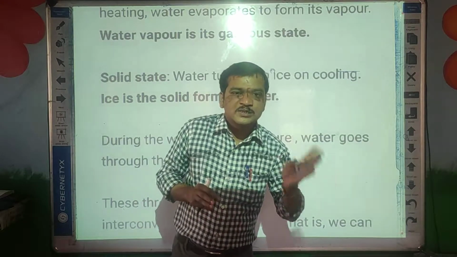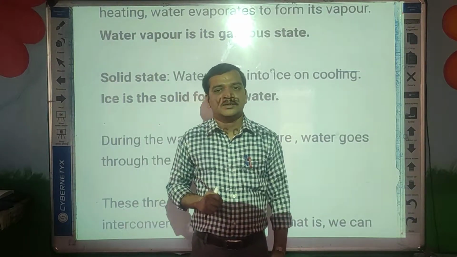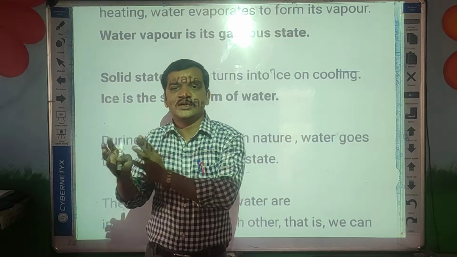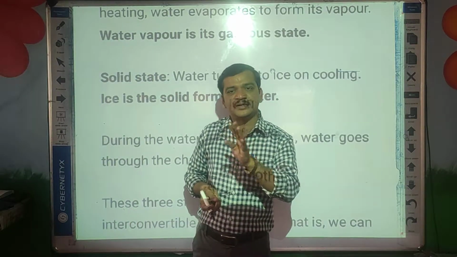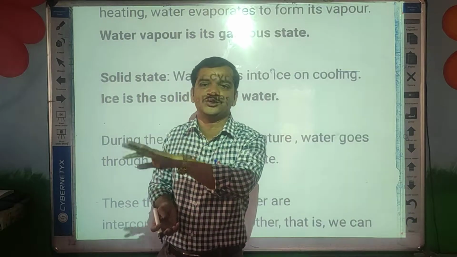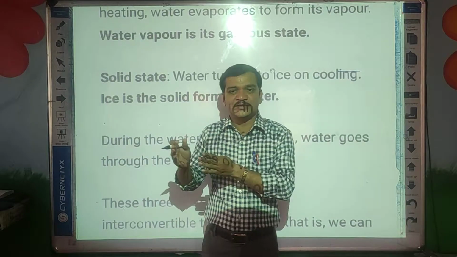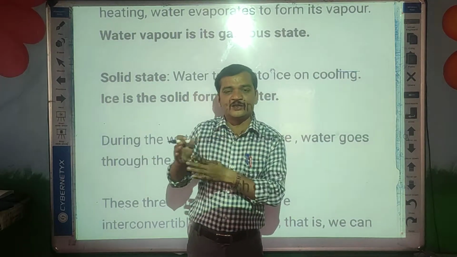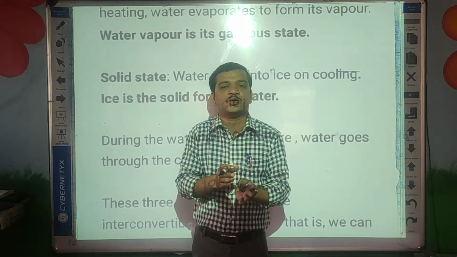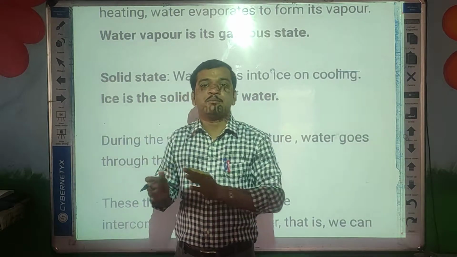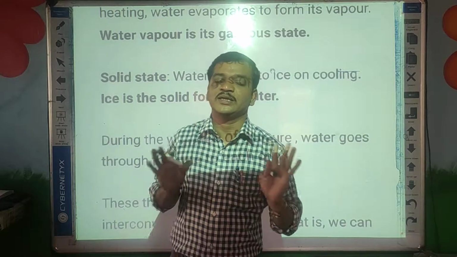These states of water can be converted into different states. For example, solid can be turned into liquid, liquid can be turned into gaseous. So this change is interchangeable: water can exist in all these three states and can turn from one state into another by heating or cooling.